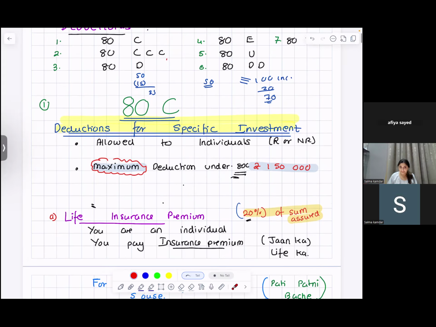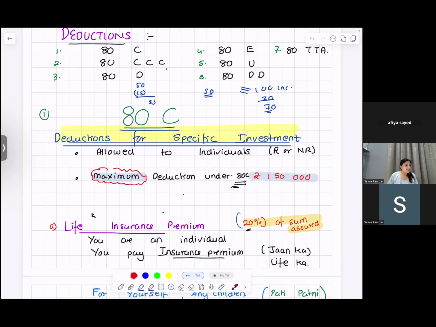Are you with me? Deductions under 80C to 80TTA are under chapter 6A. Which chapter? Under chapter 6A.